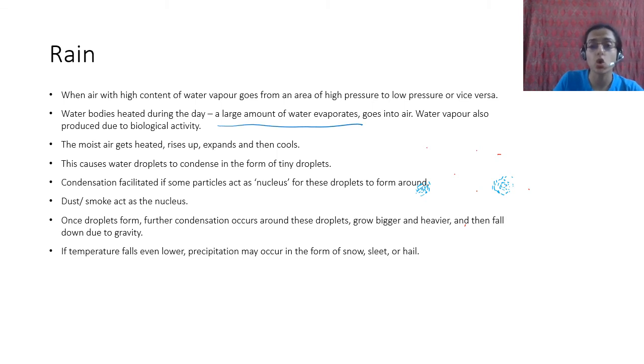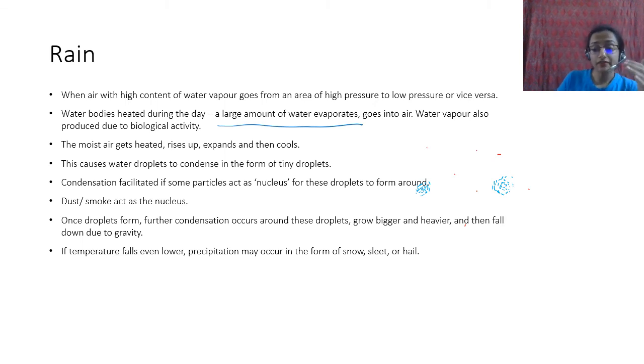This is also what we saw in the bottle, that smoke particles act as nuclei, and the water starts to condense on top of the smoke particles. The water needs a surface to start condensing, to come together and make bigger droplets. That surface is given by the dust or the smoke particles. In the atmosphere we have dust, we have smoke, we have a lot of different things, right?